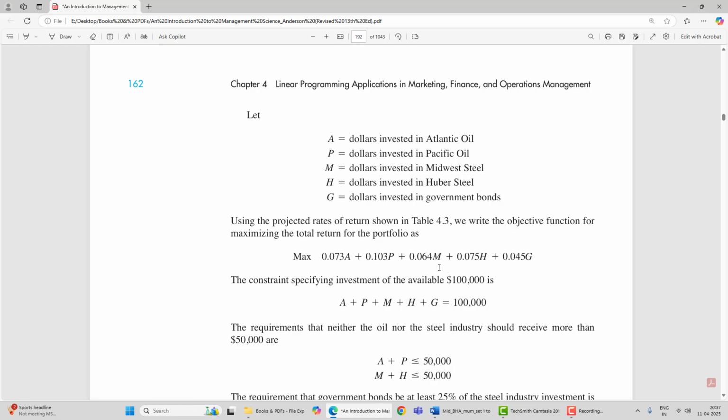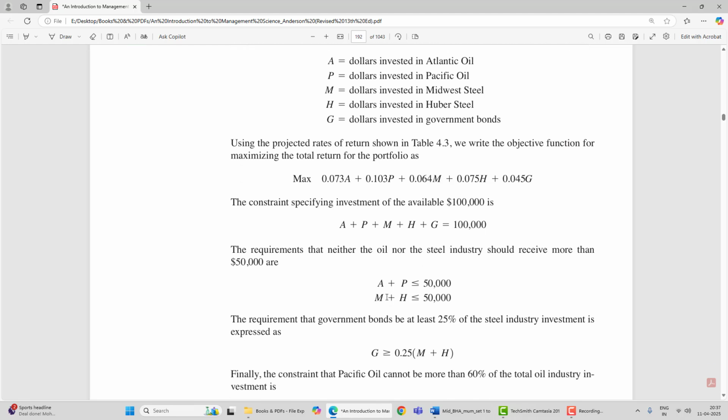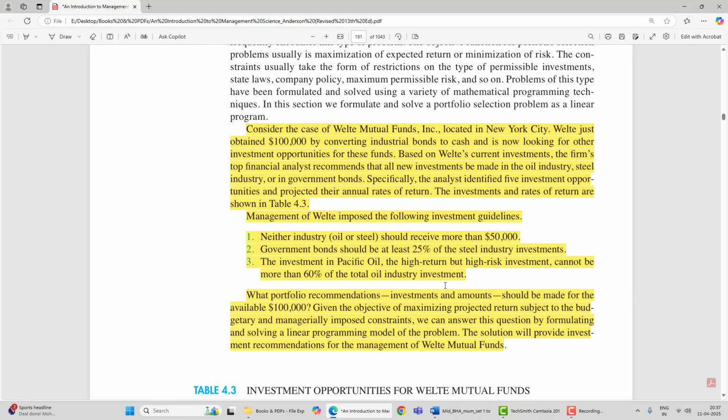So based on this and using these rates of return, we will write our total return formula: 0.073 into A, and so on. This entire thing we need to maximize. This is our objective function. And then the constraints, based on the given conditions: we have $1 lakh, so all the investments together will be equal to $1 lakh. Then Atlantic and Pacific Oil should not get more than 50,000. The Midwest Steel and Huber Steel should not get more than 50,000, which are the conditions given here, right?